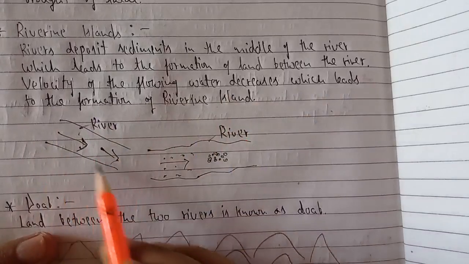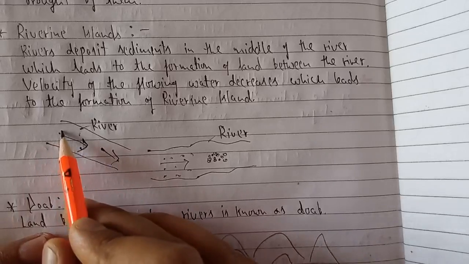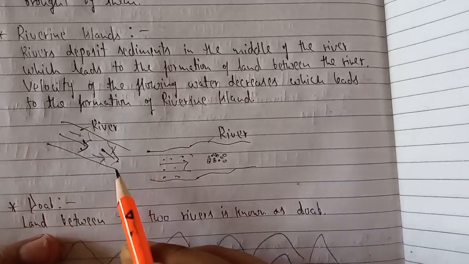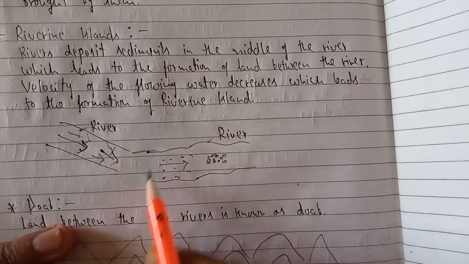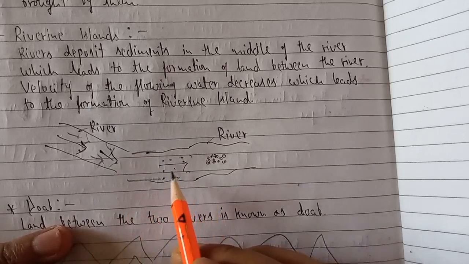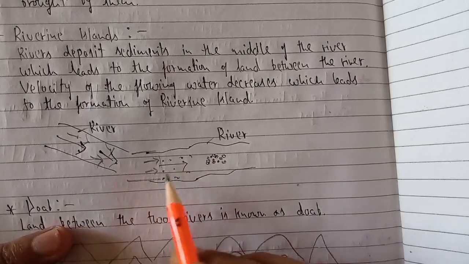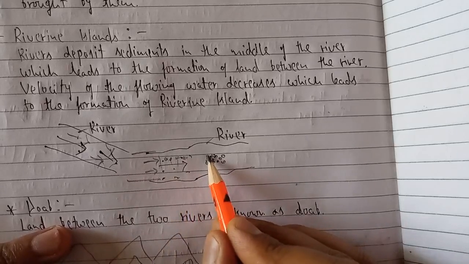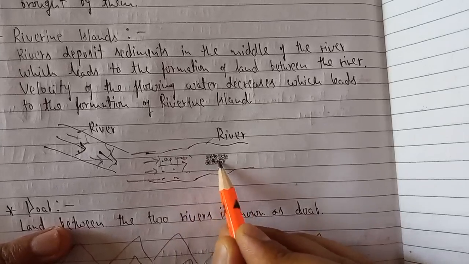Previously the river was flowing in this direction, it means it was inclined, and the velocity and speed of flowing water was very fast, so the sediments could not be deposited here. But once the river comes to the lower course, that is when it enters the plains, the velocity and speed of the water decreases. Now the sediments which it had brought slowly come here and settle down at a particular place in the middle of a river.